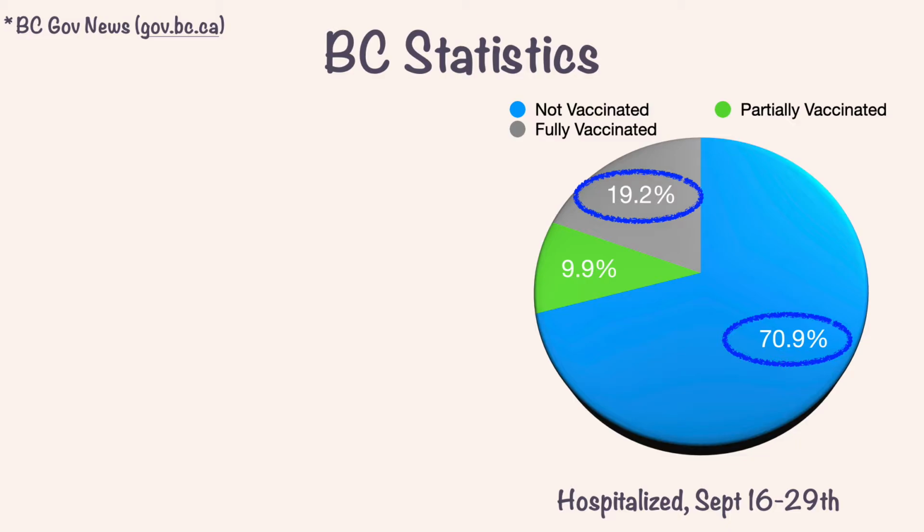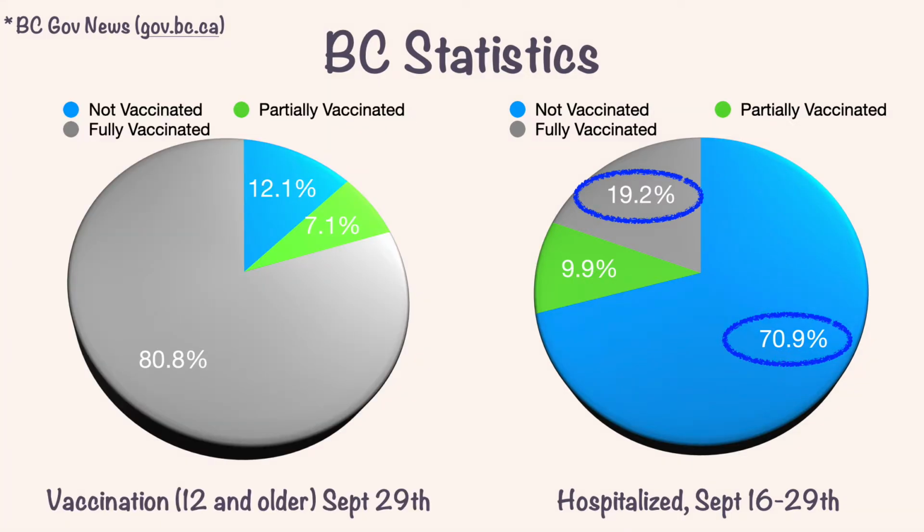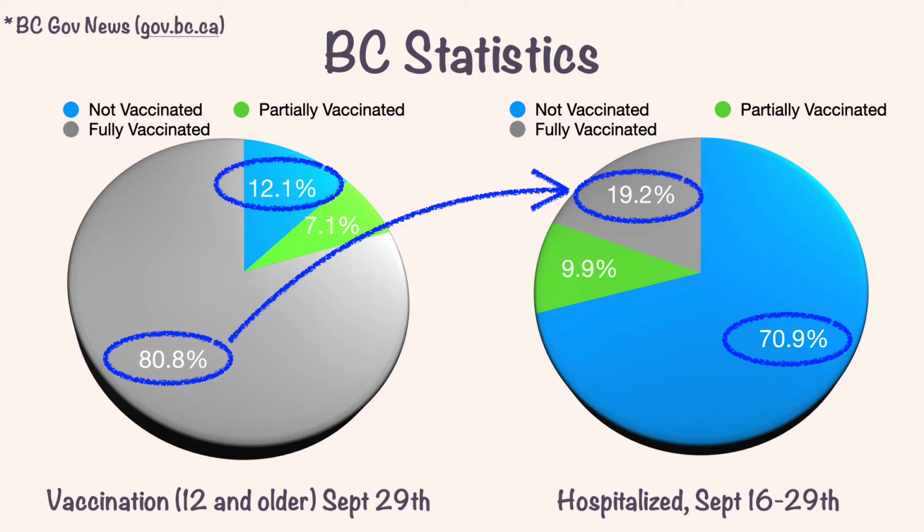In order to understand the full picture, there is another set of data you need to take into consideration. The percentage of vaccination. If you look at the left chart, you can see that more than 80% of the BC population with an age of 12 and older are vaccinated. And it is this 80% of the people that only make up for the 19% of the hospitalization. On the other hand, this 12% of unvaccinated make up for over 70% of the hospitalization. Now it's time to apply our grade 9 math concepts and calculate the exact number for the vaccine efficacy.